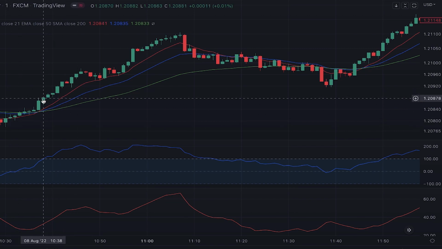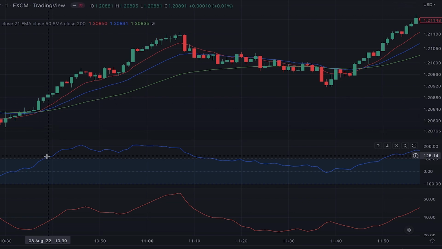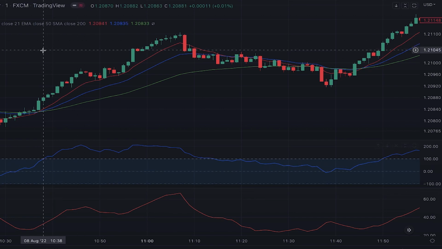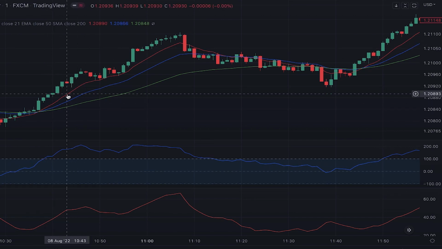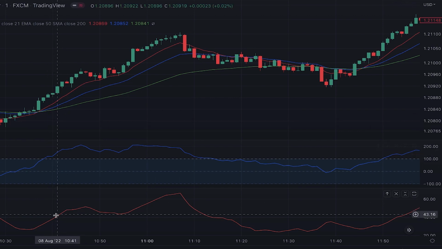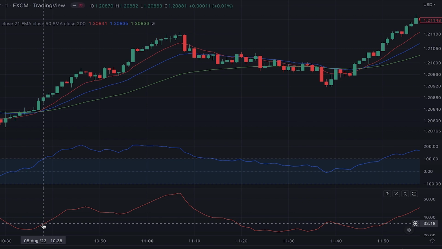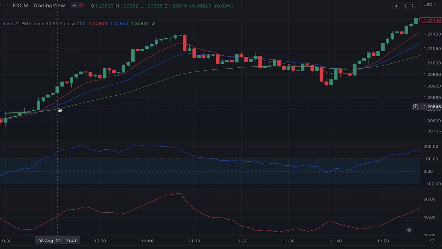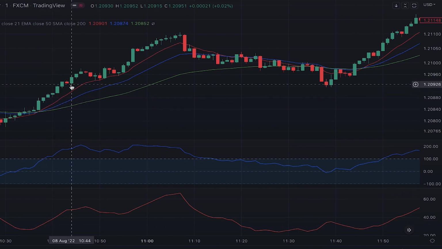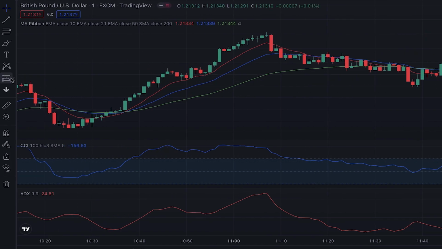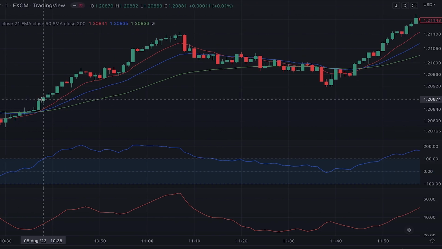When the red EMA is already crossed above the other 2, then we take a look at the CCI. The CCI must be above 0, the center line. If it's below 0, the bullish signal is not confirmed. Then for further confirmation, we look at ADX, and the ADX must be above 20, showing that the market is not flat and is trending and there is a possibility for further advancing of the price. So by confirmation of these 2 indicators, we can enter a long position here at this point.